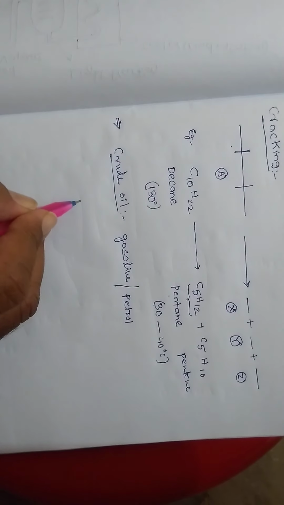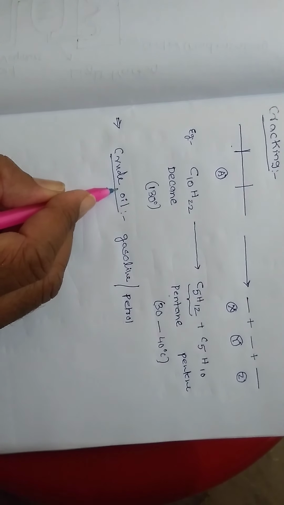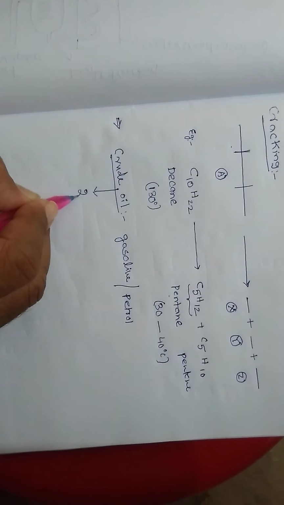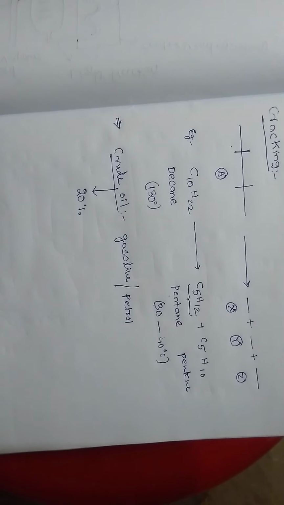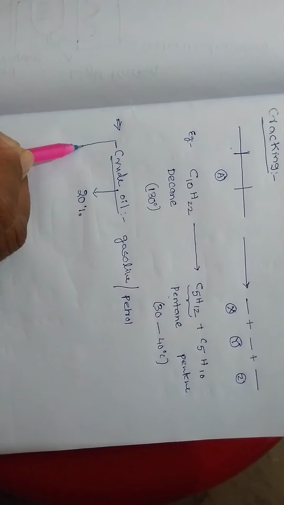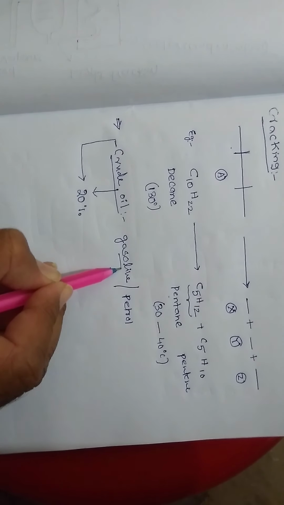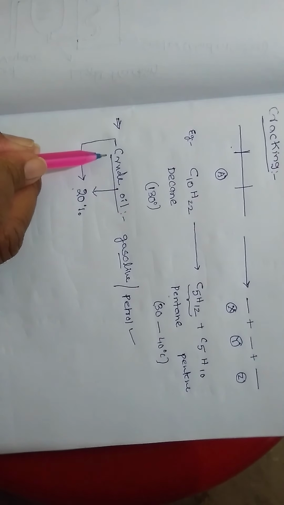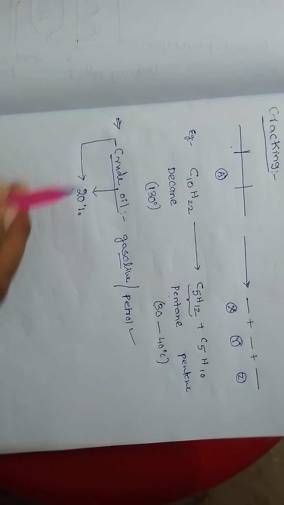But what happens is, for example, I have taken 100 liters of crude oil and applied fractional distillation. The yield is only 20%. So gasoline has a greater demand as a motor fuel, but what is the yield? If I take 100 liters of crude oil, I get only 20 liters.